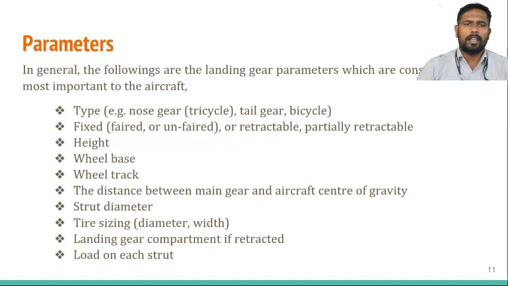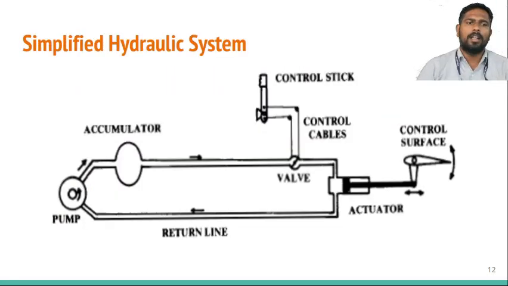Then strut diameter. In the case of pneumatic and hydraulic, this strut diameter varies. Once the strut diameter varies, that also increases or decreases the housing compartment of the aircraft landing gear. Then tire sizing, that includes the diameter of the landing wheel and width of the landing wheel, landing gear compartment, that is our housing area, and load acting on each strut. These things have to be completely considered while designing a particular landing gear for an aircraft.